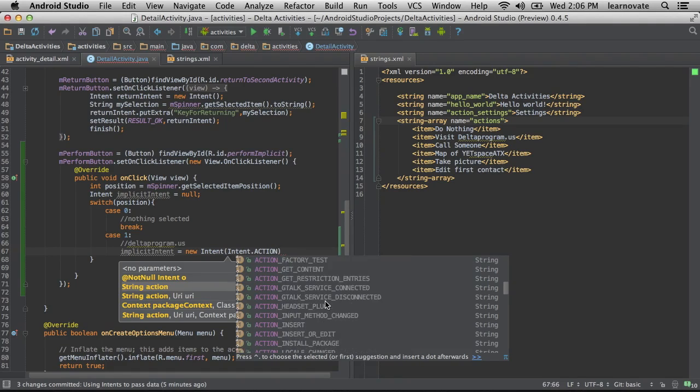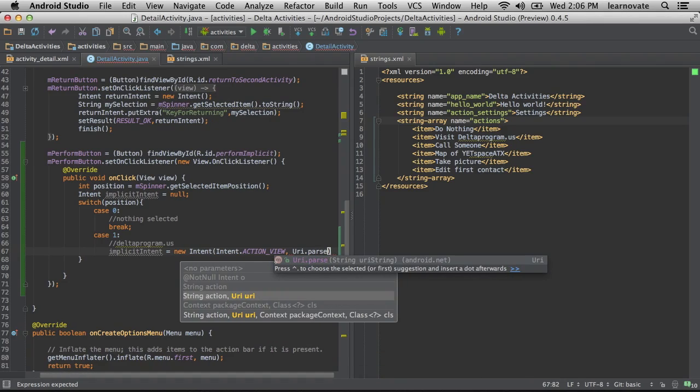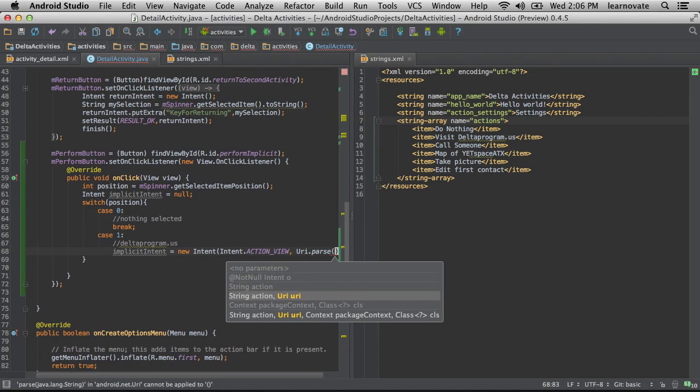So here we are. We're going to specify some different things here. We're going to pick an action, which is basically just a string that describes, for the activity we're going to start, what are you going to be doing? In this case, we're going to be viewing. And then in this case we're giving a URI.